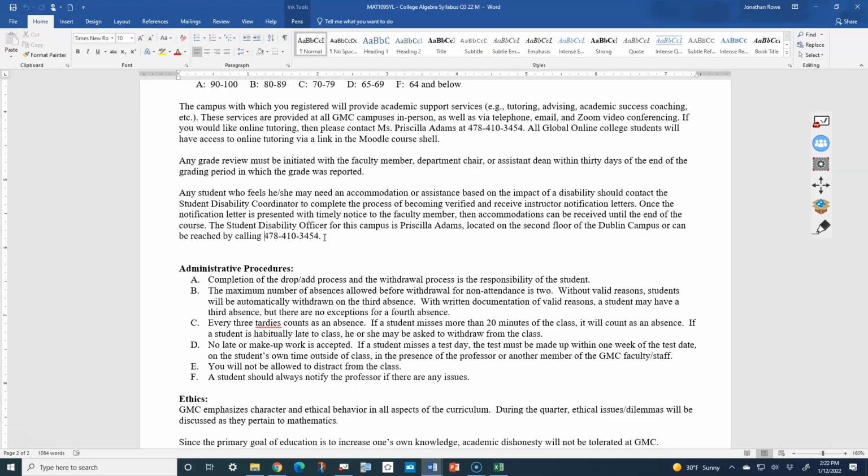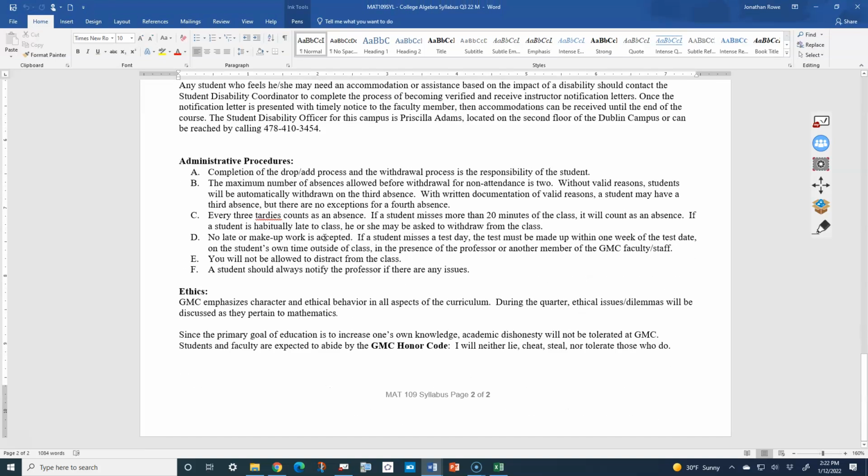If a student misses a test day, the test must be made up within 1 week of that test date on the student's own time, outside of class, in the presence of the professor or another member of the GNC faculty or staff. You will not be allowed to distract from the class. The student should always notify the professor if there are any issues.